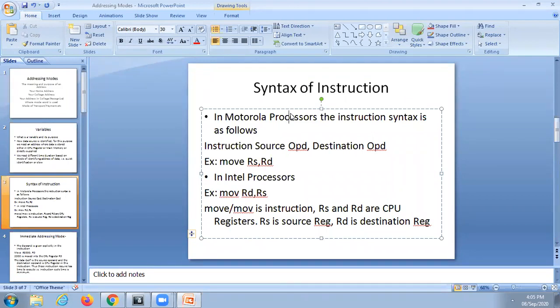Is it a Motorola or Intel processor? Or Pentium, you are familiar with Pentium. 8086 is a very old one, that is the initial. Are Pentium processors Intel or Motorola?